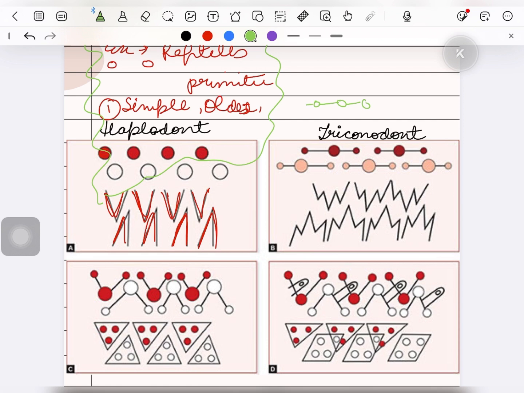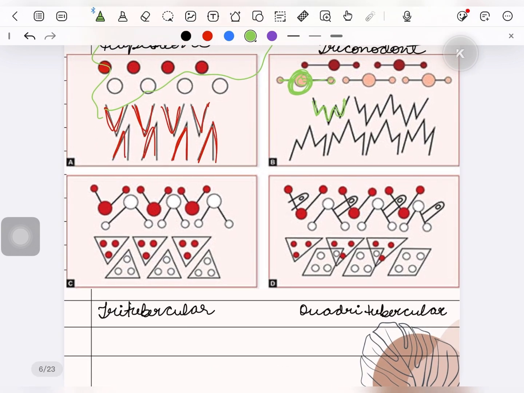Okay, they are typically arranged in a linear series of sharp cutting surfaces. These are designed for the animals who eat meat. Okay, carnivores are animals. These require sharp teeth. You can see all of these 3 cusps are present in one single line, and the middle cusp is the largest.